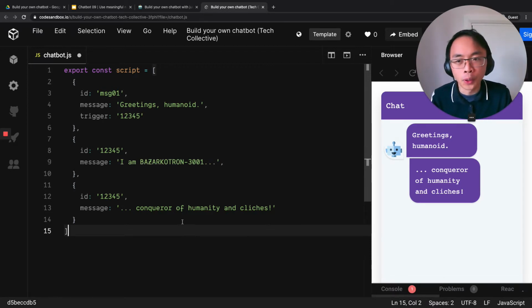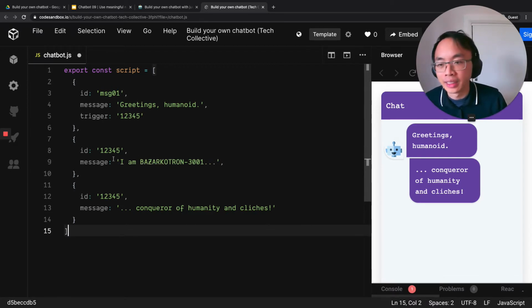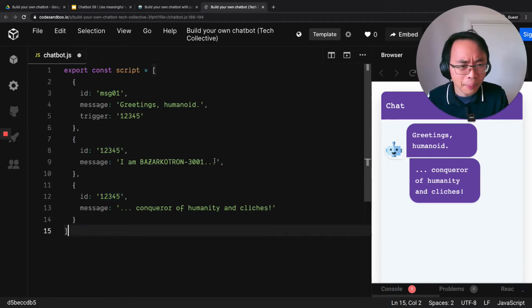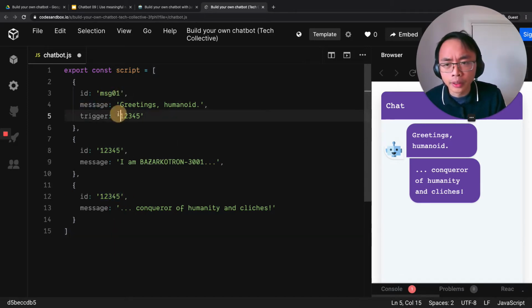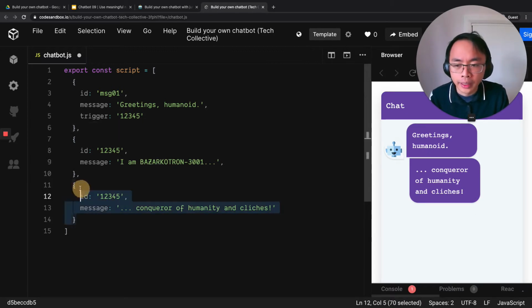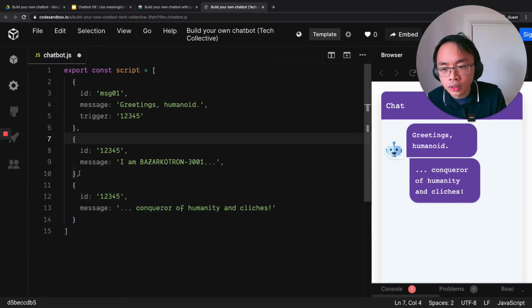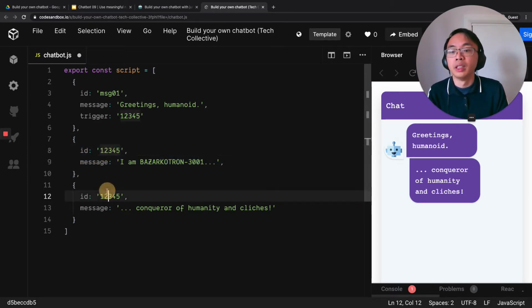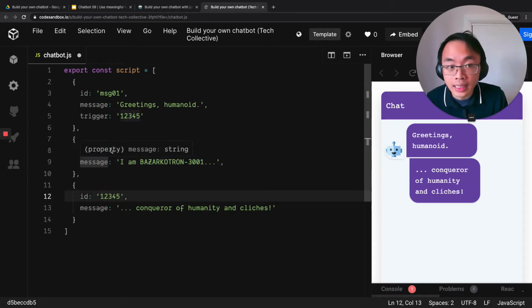Here's an example of a very bad use of IDs, where I've got MSGA 1, 1, 2, 3, 4, 5, and 1, 2, 3, 4, 5. And so what's happening is, from MSGA 1 I trigger 1, 2, 3, 4, 5, it's jumped to this second one here, when actually I wanted to trigger this one here. So firstly, what's important is that these IDs be unique.